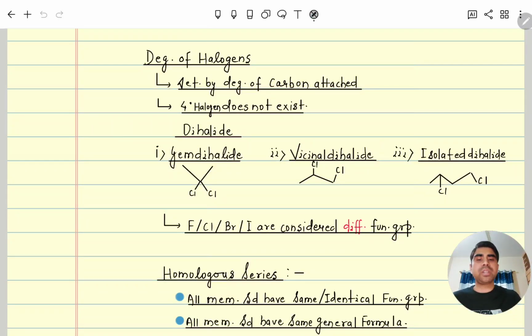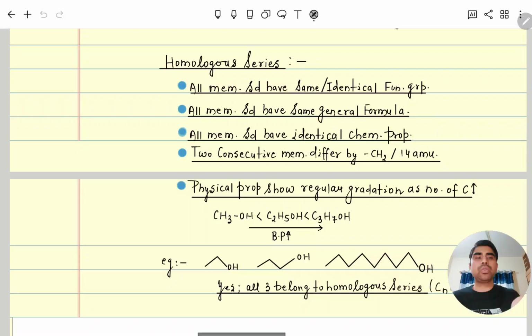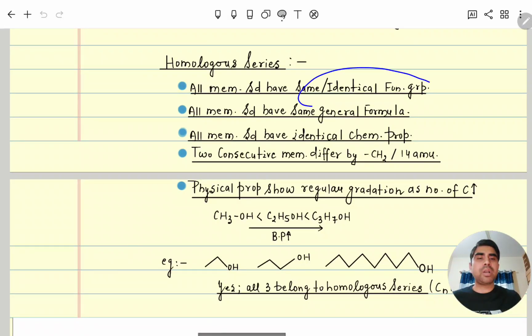Next, moving to homologous series. Homologous series means those series having the same functional group, same general formula, and same chemical properties, because chemical properties are derived only through the functional group. Two consecutive members, meaning adjacent members, differ by only CH2 or 14 AMU, and their physical properties show regular gradation. Like here methanol, ethanol, propanol, 1 carbon increasing, so van der Waals interaction increases, and so the boiling point will also subsequently increase.